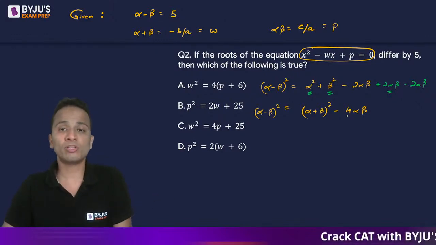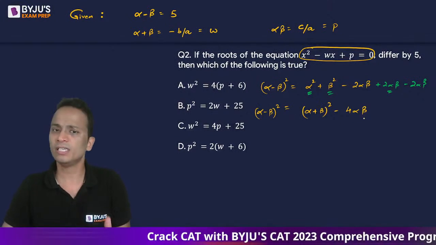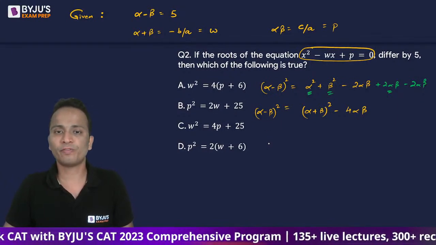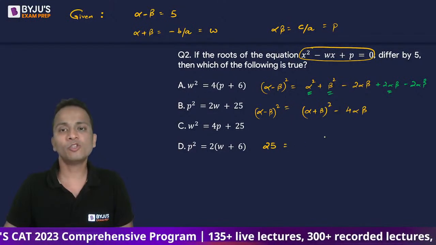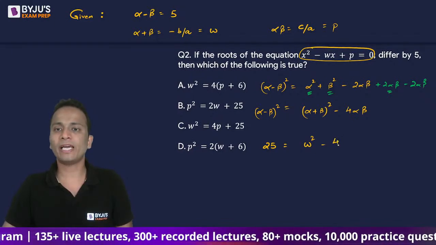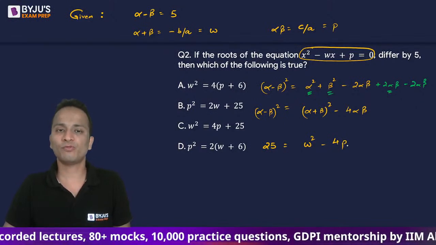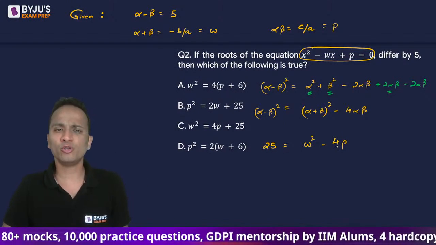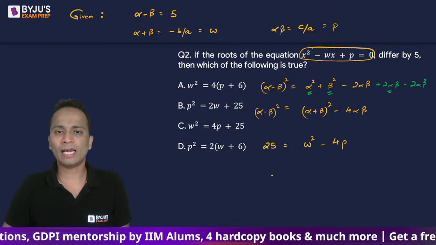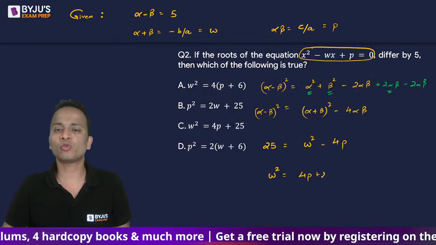Just substitute the values of three of them from the values written at the top of the screen, and you will get your relation. So alpha minus beta whole square, alpha minus beta is 5, so 5 square is 25, is equal to alpha plus beta whole square, that is w square, minus 4 times alpha into beta, that is p. So 25 is equal to w square minus 4p. Now, among the 4 options given to you, select which option satisfies this. I can see the third option, w square is equal to 4p plus 25.